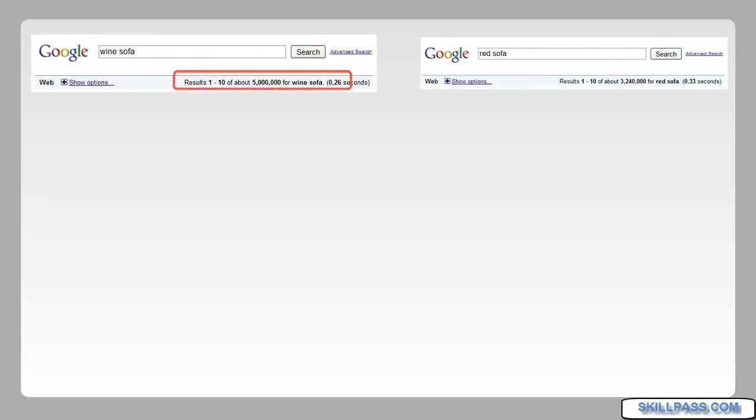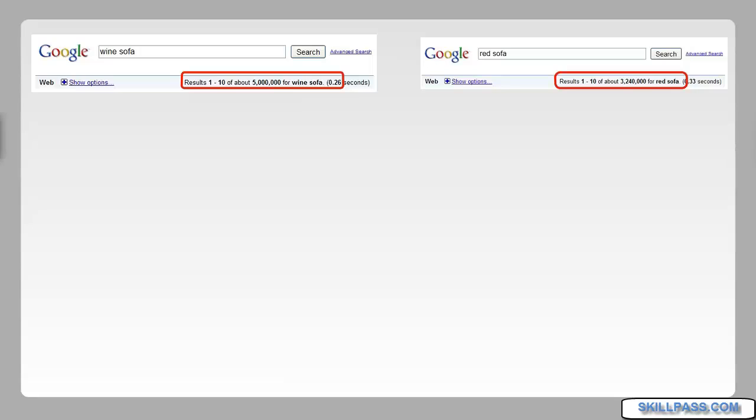The last thing is the consumer trend of words that people use. For example, in working for a furniture company, we found out that people don't search for furniture using the typical colors that manufacturers or retailers use in their marketing. For example, the difference between a wine-colored sofa and a red-colored sofa. When we did an initial search, we found that when we searched for a wine sofa, there were 5 million other results. When we searched for a red sofa, there were only 3 million results.